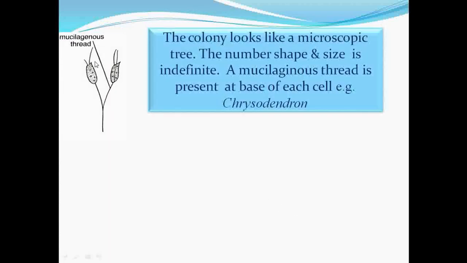The next is called the dendroid type of thallus organization. If you see this one, these are two algal cells, and these two cells are connected by a common mucilaginous thread. And it looks like a microscopic tree. For example, Chrysodendron. It is one example of the dendroid type of thallus organization, which comes under the colonial type.